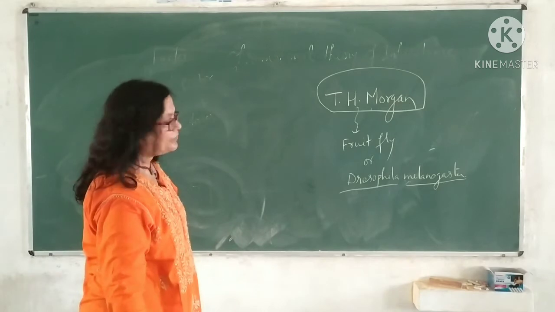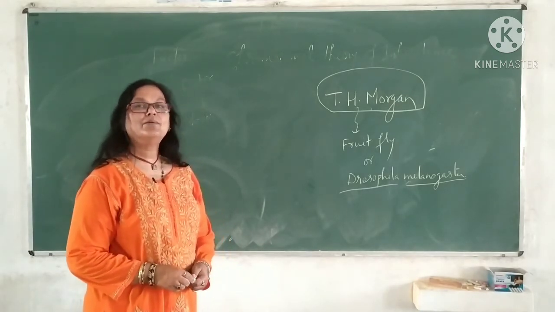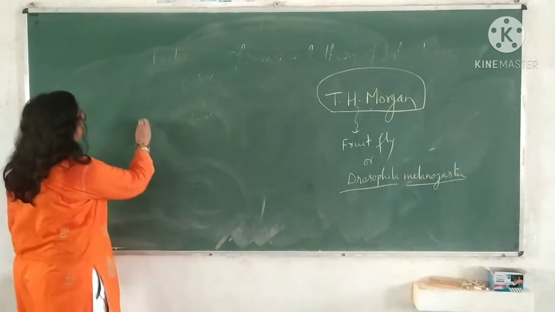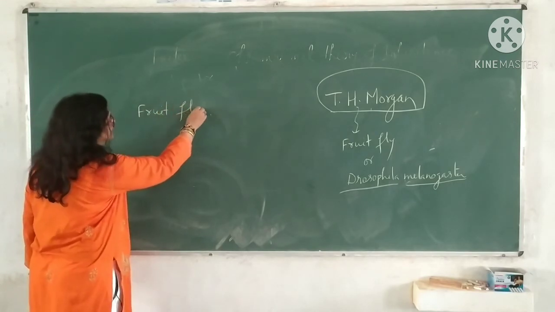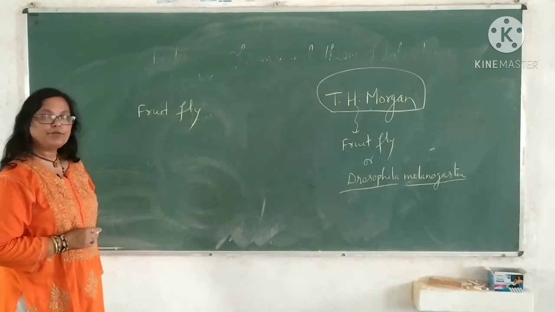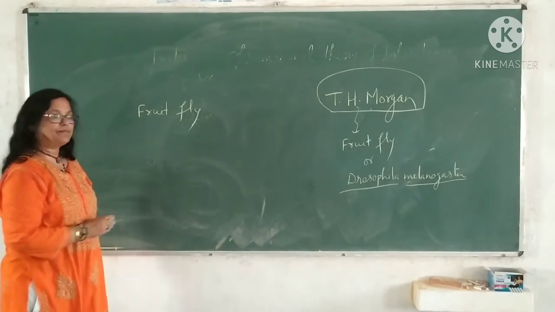One is the fruit fly, and another is Escherichia coli, E. coli. So dear students, let us see. This fruit fly, Drosophila melanogaster, is very interesting. It is an arthropod, and it shows sexual dimorphism.